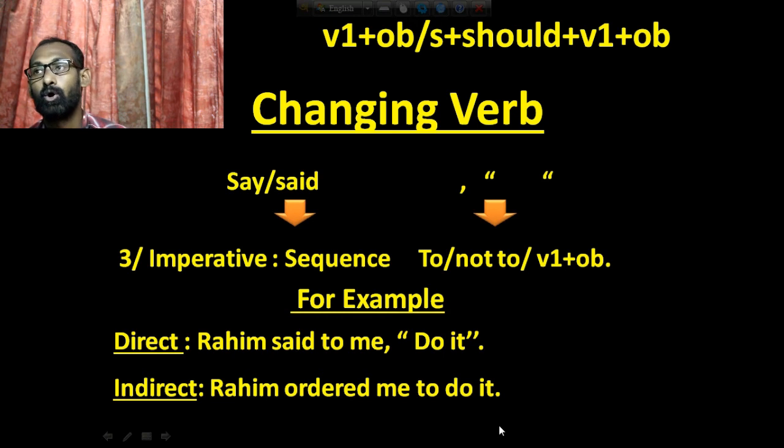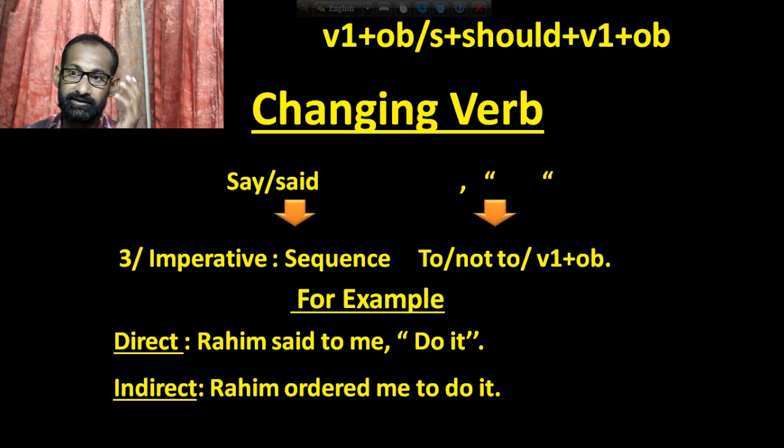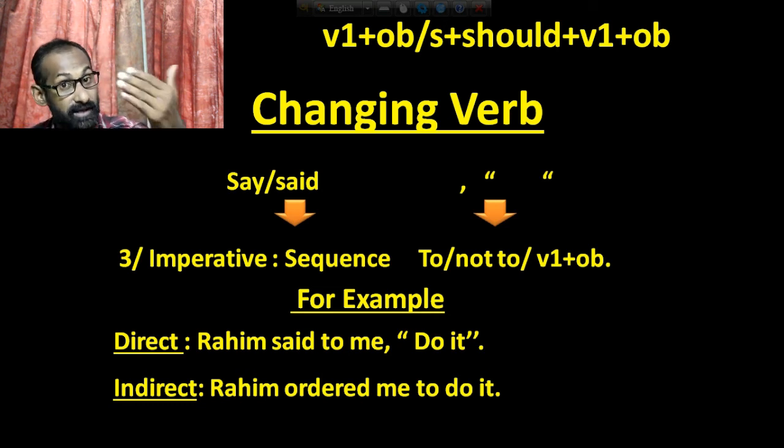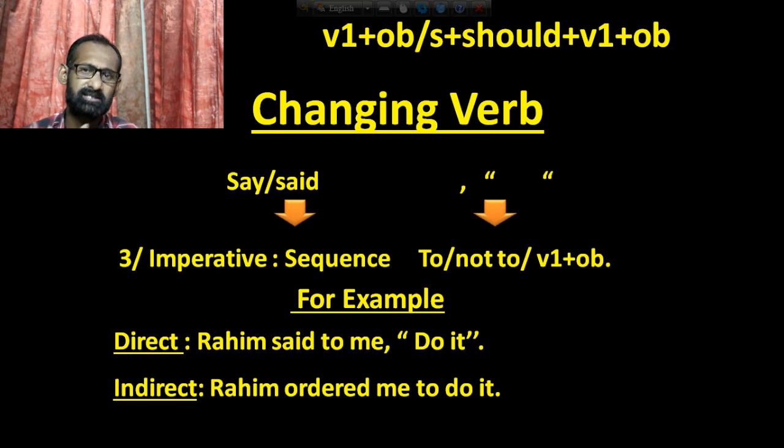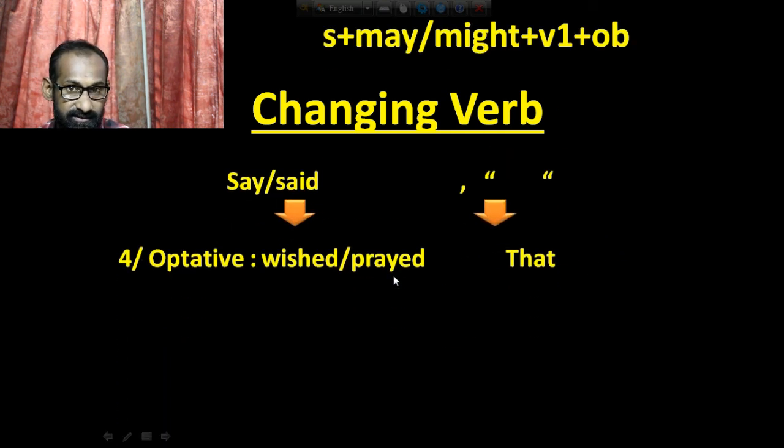That means when you find that the sentence gives you an order, then you have to take order. If the sentence is indicating a request, then you have to take the verb as request. This is called sequence. As a result, to make it short, I have just written sequence.